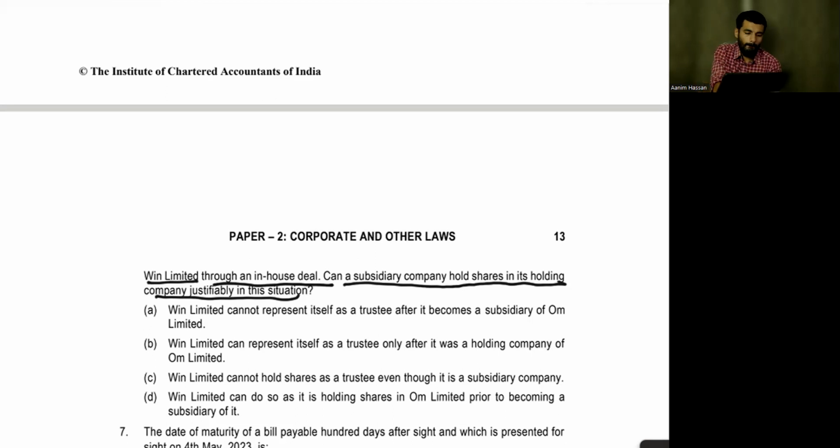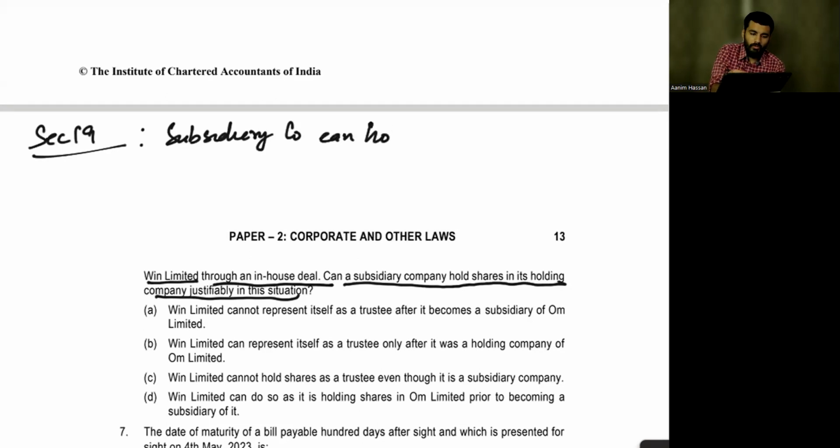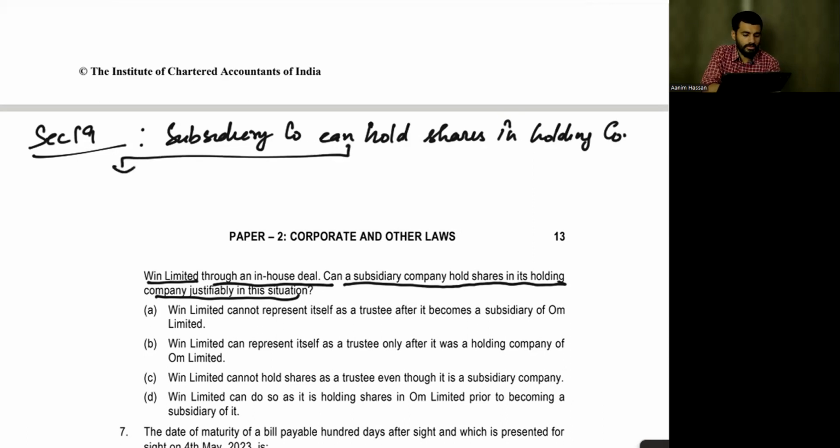Which section is talking about this? Section 19. What is section 19 saying? Subsidiary company, can it hold shares in the holding company? First, I'll tell the provision. I forgot to give an explanation of the question. In the holding company, who? What are the situations?